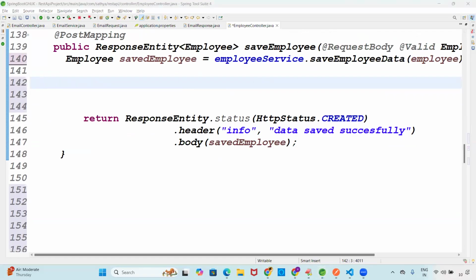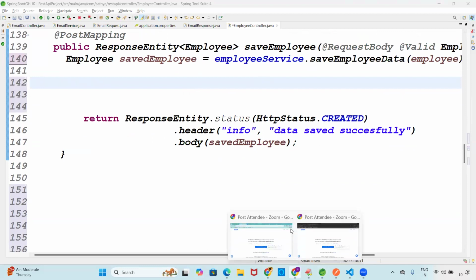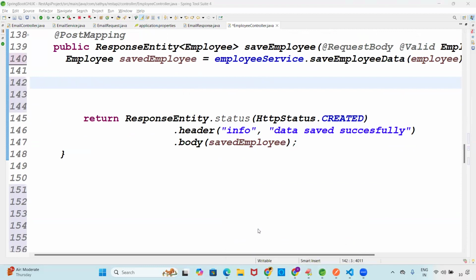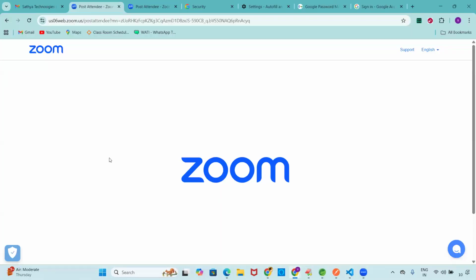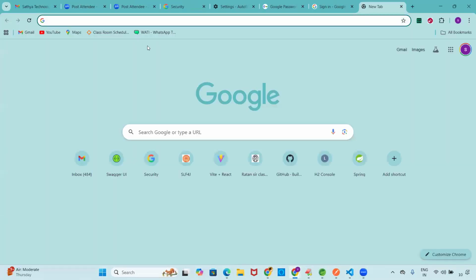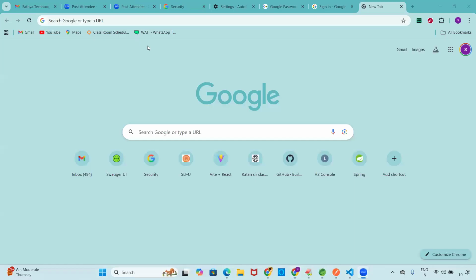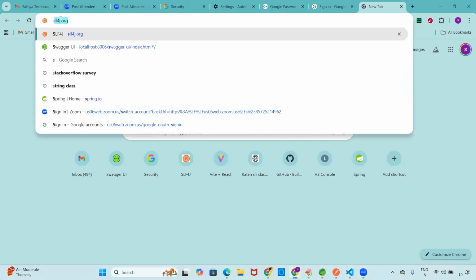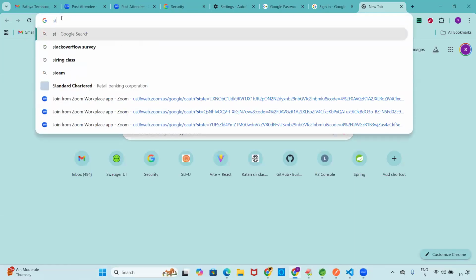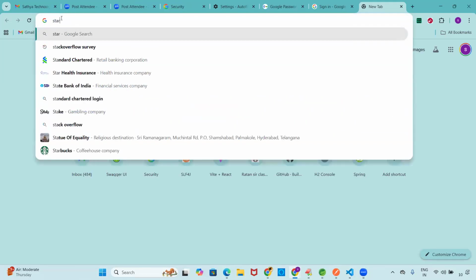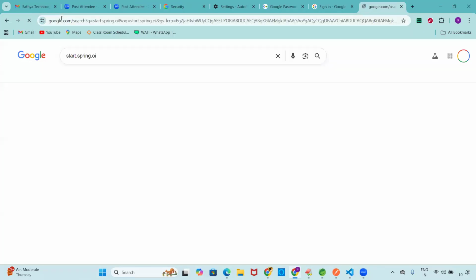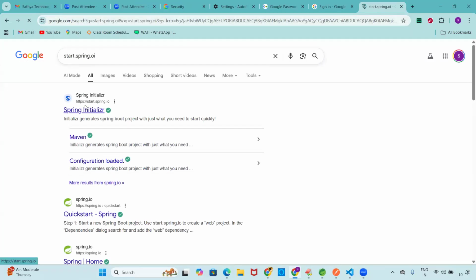Go to the pom file. How to copy the HATEOAS dependency? Don't ask ChatGPT for the HATEOAS dependency again, because sometimes you'll get version issues. That's why, HATEOAS. Here you can go for the project. Open the start.spring.io website.